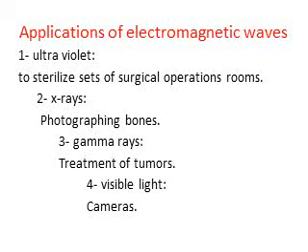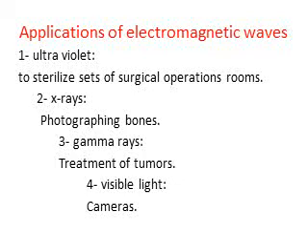Number two, the X-rays, which are used in photographing bones to detect the sites of bone fractures. They are also used in examining metals or mineral rocks in industry to show any error inside them, any pores, any cracks. They are also used to study the inner structure of mineral crystals.